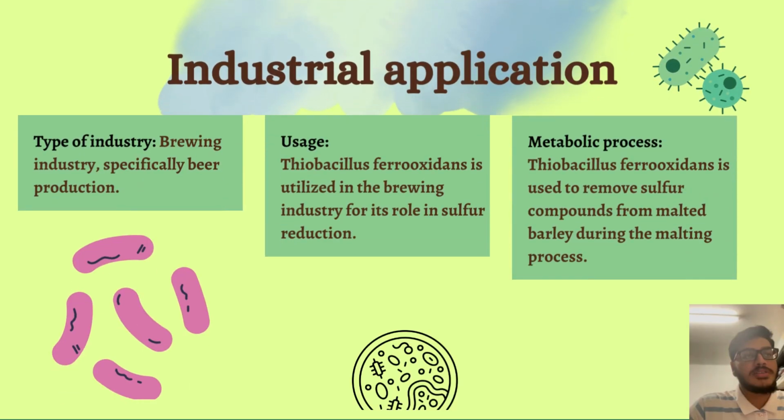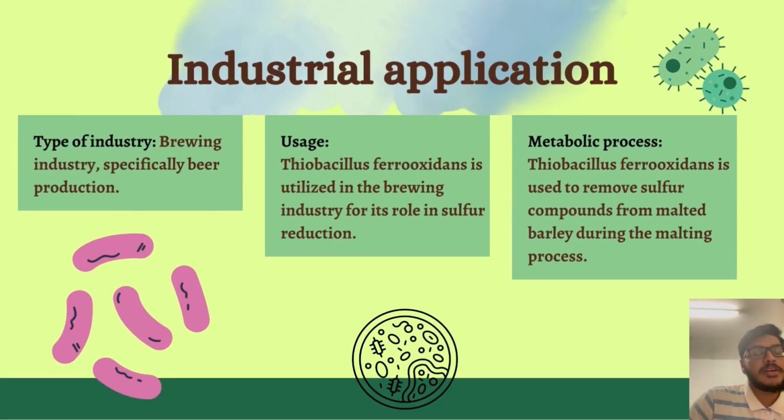Now for the industrial applications regarding this bacterium. Thiobacillus ferrooxidans is a bacterium used by many industries for the production of their products or for many purposes. So firstly, we're going to discuss the brewing industry, specifically for beer production.